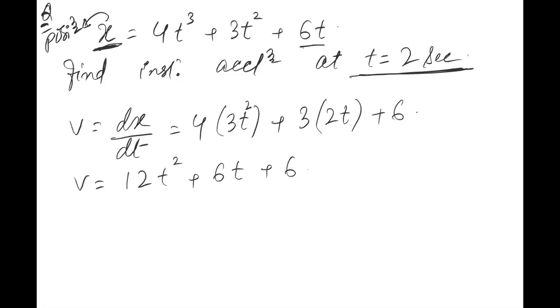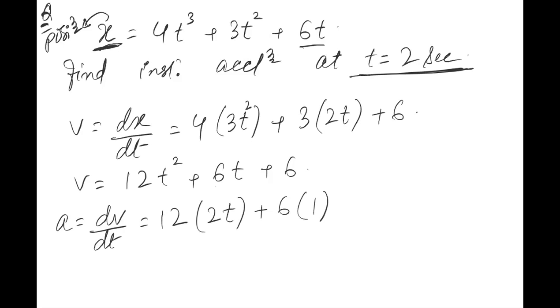Now to find acceleration, we need to differentiate this again. The equation of velocity that has come, differentiate this equation again. So 12 will be as it is. Differentiation of t square will be 2t. 6 will be as it is. Differentiation of t will be 1. And this last 6 has no variable with it, so differentiation of this will be 0. So the acceleration equation becomes 24t plus 6.